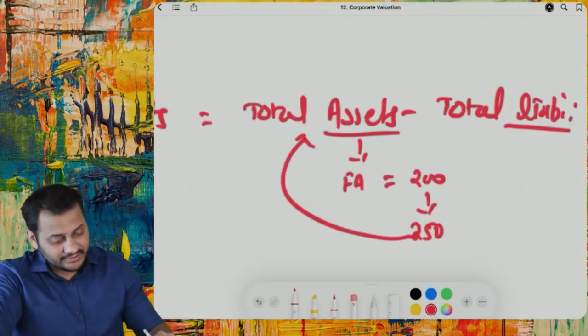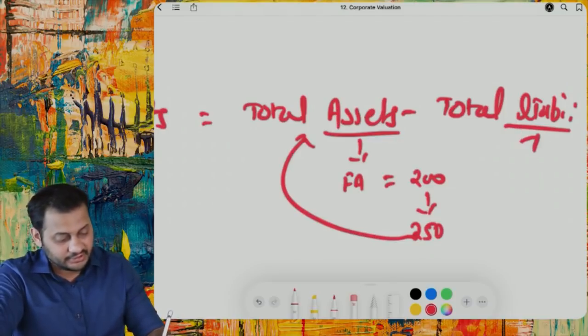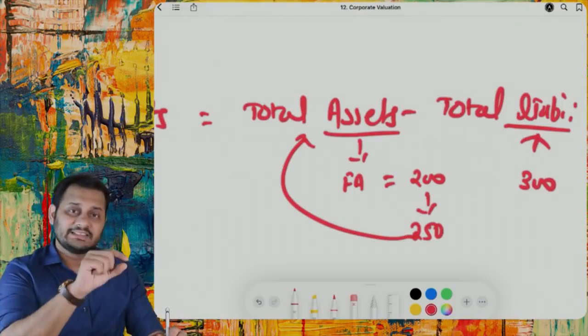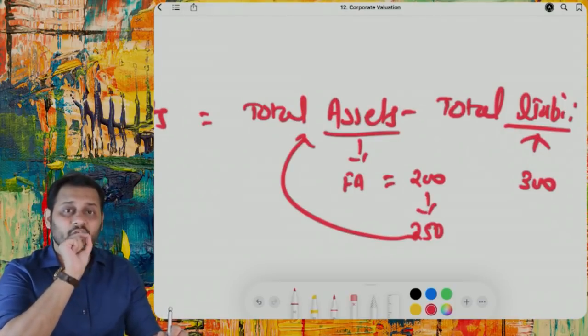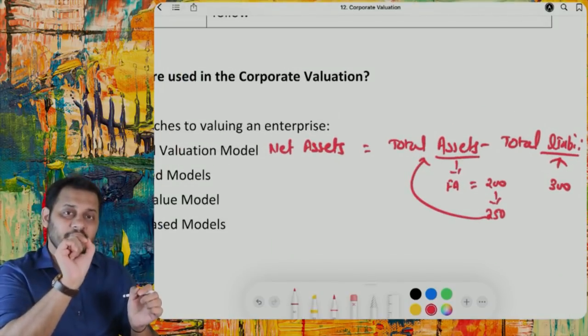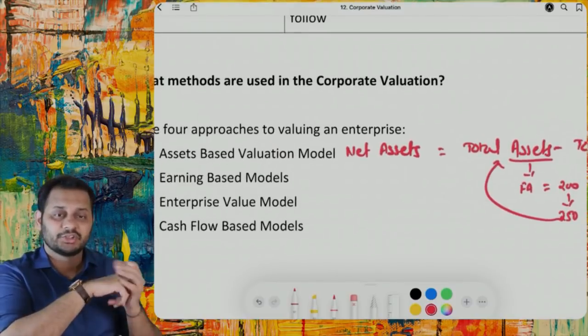Understood? If there is any kind of contingent liability which is not there in the total liabilities, obviously that should also be taken in the total liabilities. What I want to say is, take the real, economic value of the assets and liabilities while calculating the value of the company based on the asset valuation model.